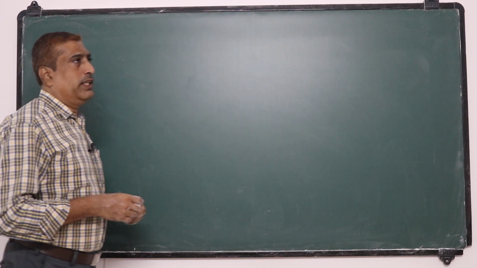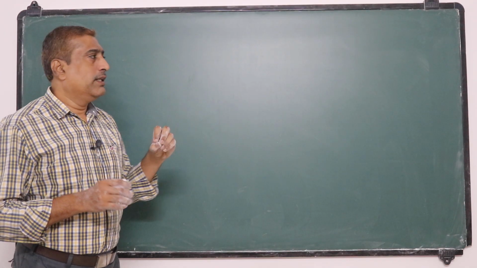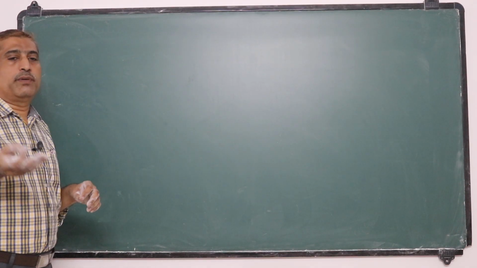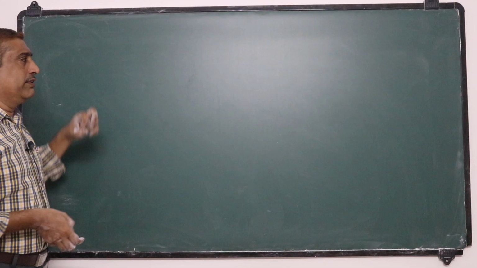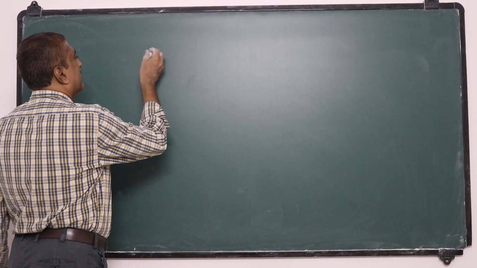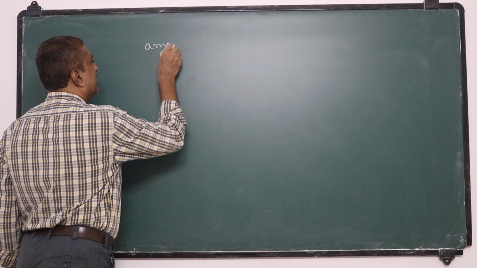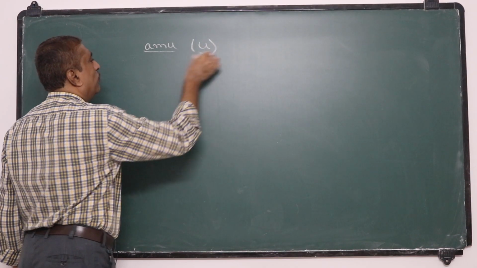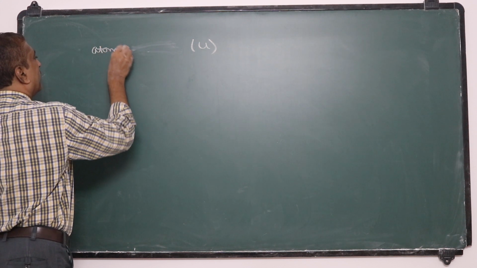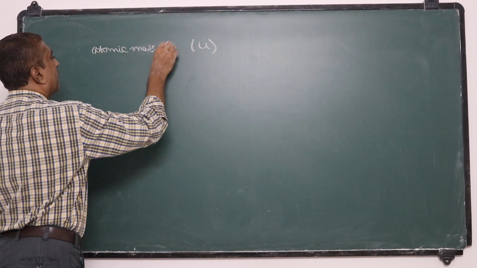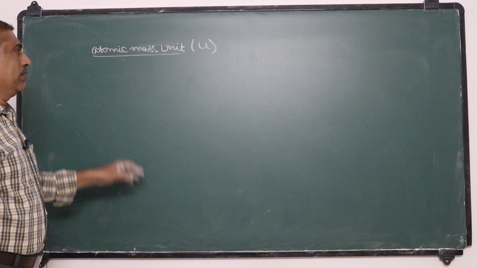Usually the unit of mass is kg and the unit of energy is joule. But for subatomic particles like electrons, protons and neutrons, 1 kg is a larger unit of mass. So in nuclear physics we define another unit of mass called the atomic mass unit, AMU, or simply U. That means atomic mass unit, U.